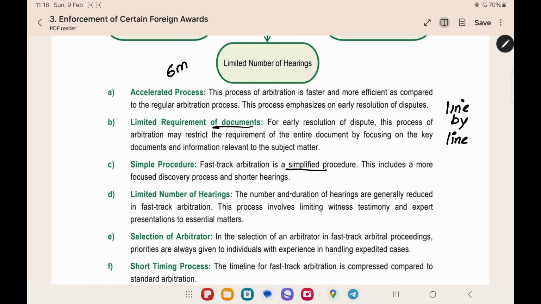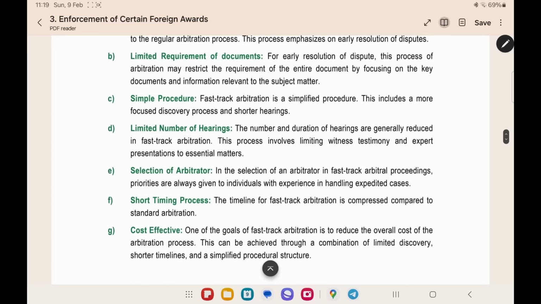Simple procedure. There will be a simple procedure. It will have a more focused discovery process and shorter hearings. Within a short number of hearings, the award will be given. Limited number of hearings, and the number and duration of hearings is also limited. The process involves witness testimony and expert presentation limited to essential matter. When you want an expert presentation, you can order an expert presentation.